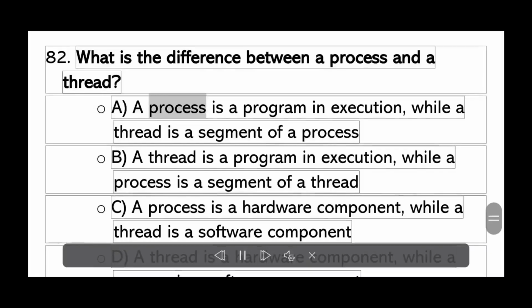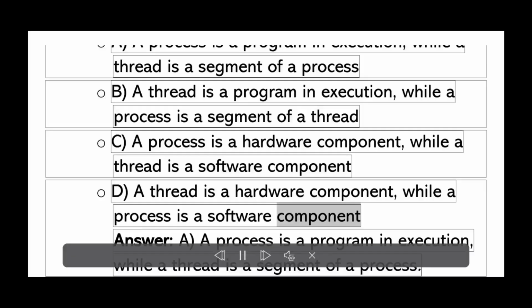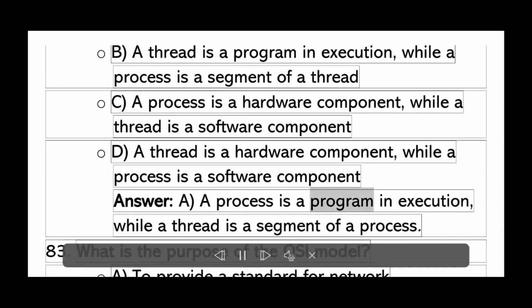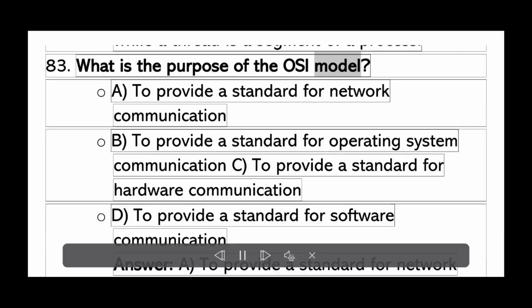What is the difference between a process and a thread? A. A process is a program in execution, while a thread is a segment of a process. B. A thread is a program in execution, while a process is a segment of a thread. C. A process is a hardware component, while a thread is a software component. D. A thread is a hardware component, while a process is a software component. Answer A. A process is a program in execution, while a thread is a segment of a process.